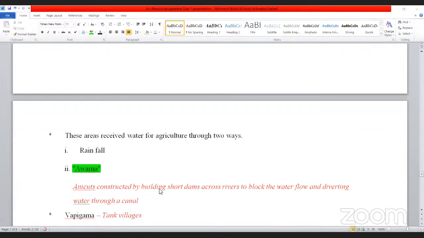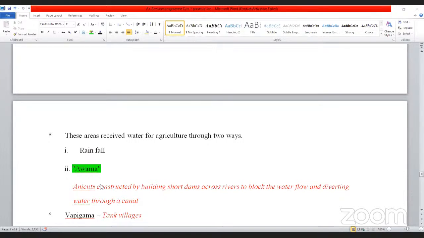An anicut is constructed by building short dams across rivers to block the river flow and diverting water through a canal. So that's an avarna, an early name for an anicut. I explained how an anicut is constructed by blocking the water flow of the river with large stones, then constructing a canal and taking that water to the tank, the small village tank.